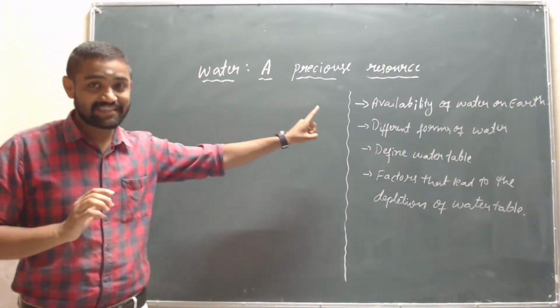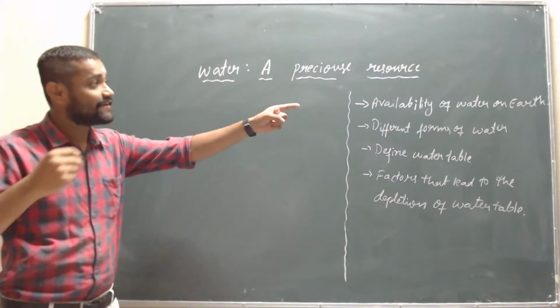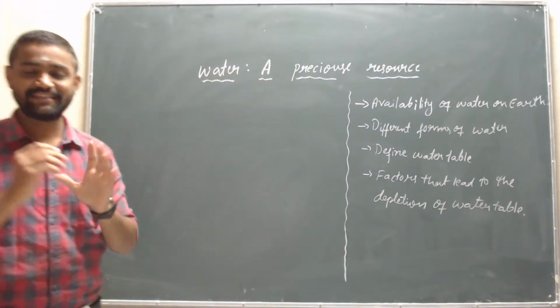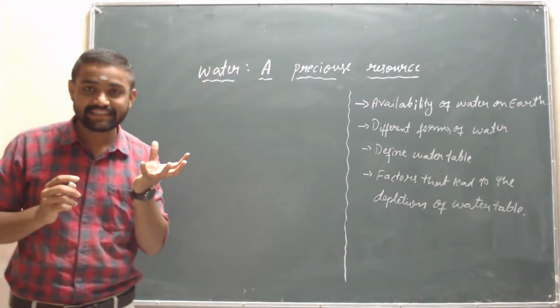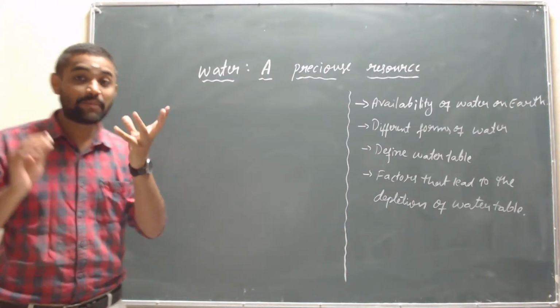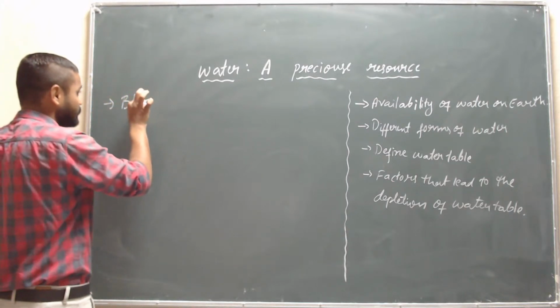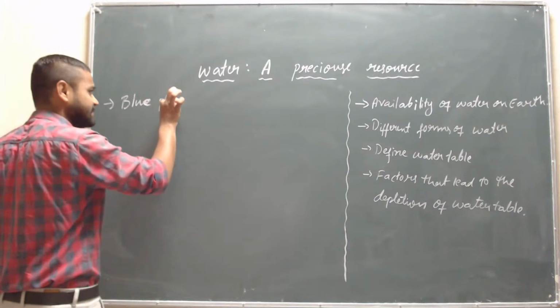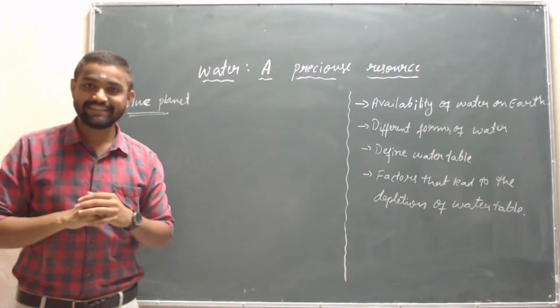And the first thing we have is availability of water on earth. See students, the earth is a planet and it is called the blue planet. Can you guess why it is called the blue planet?